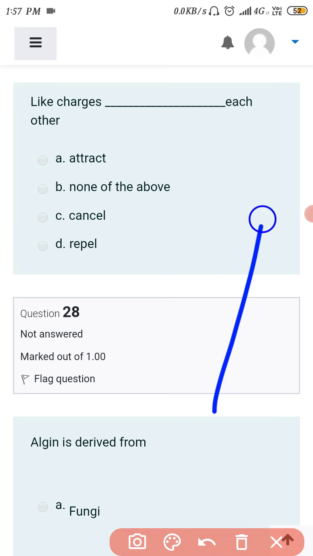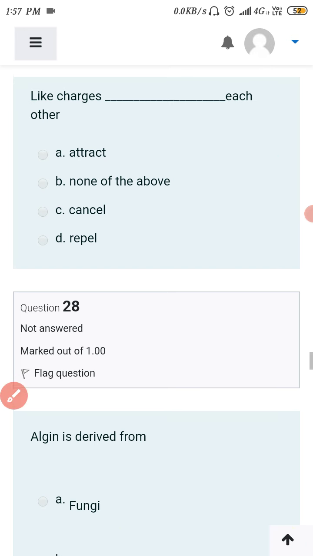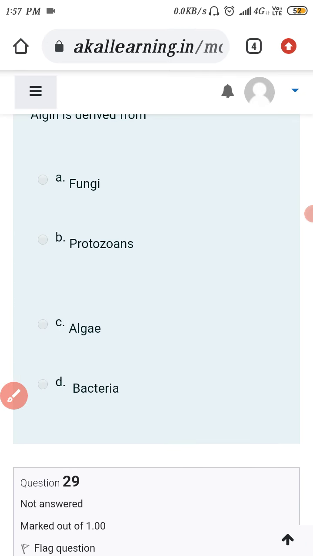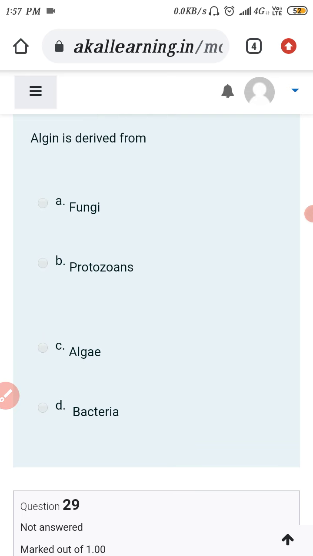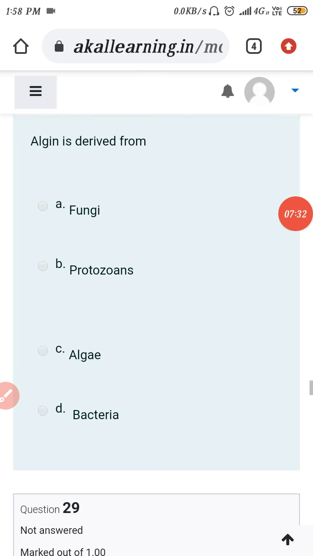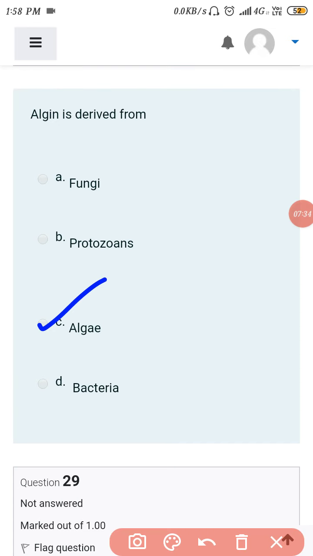Now our 28th question is there. The algin is derived from algae, so the C option is correct for this.